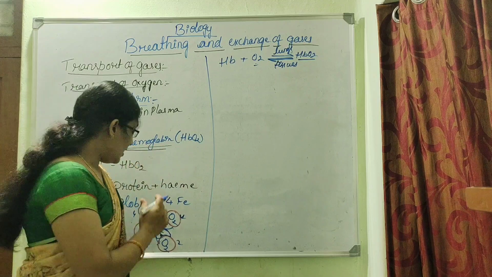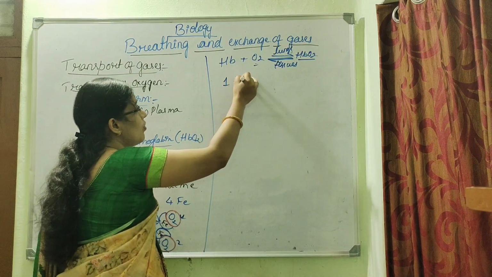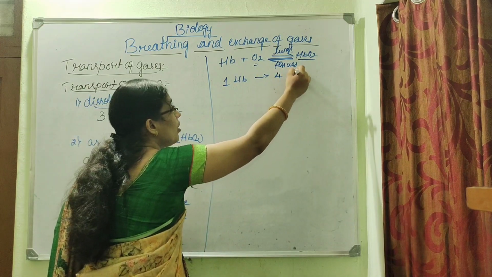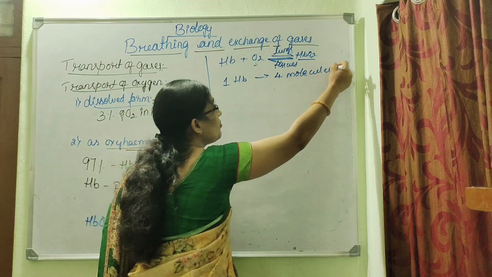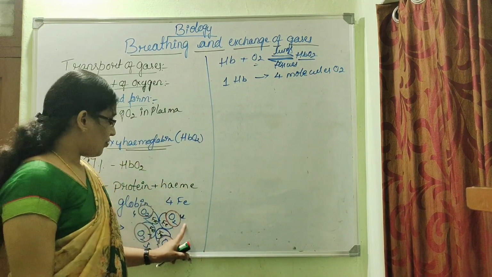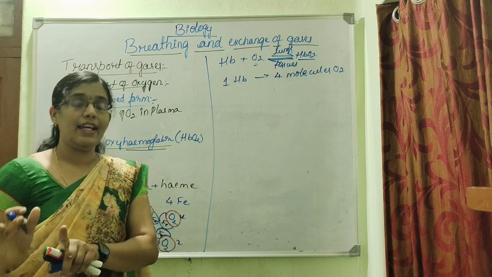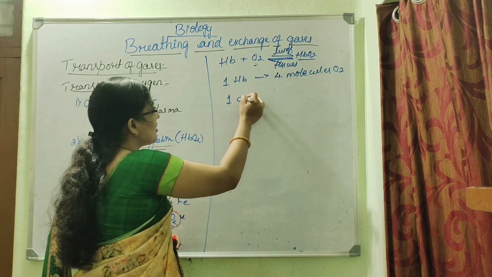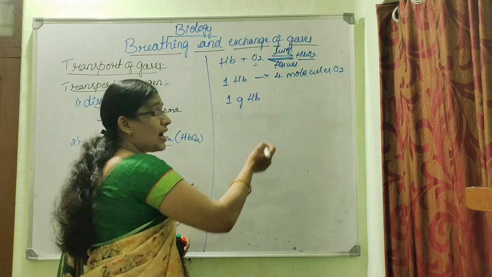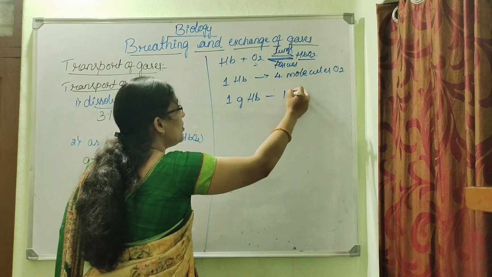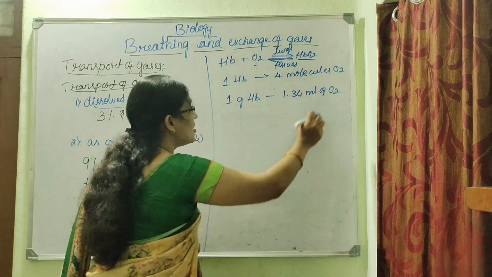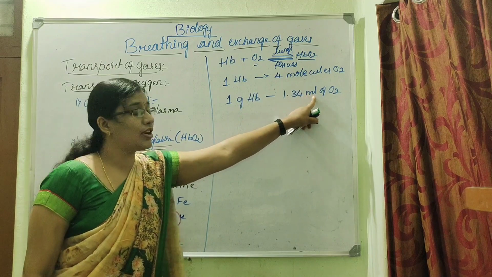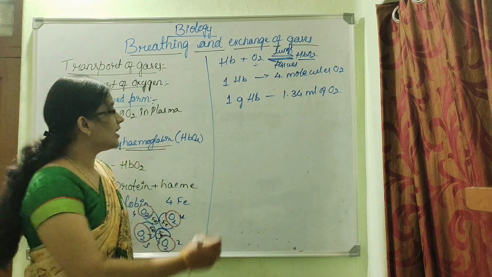And thus one molecule of hemoglobin has the capability to bind to four molecules of oxygen. So one hemoglobin can carry about 4 molecules of oxygen. And likewise, 1 gram of hemoglobin has the capacity to bind to 1.34 ml of oxygen, and thus it can carry.